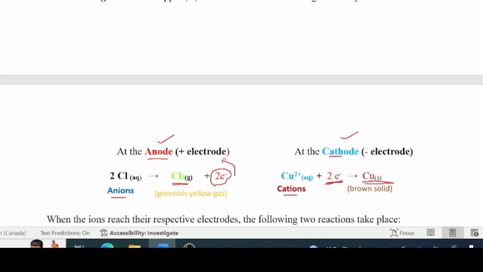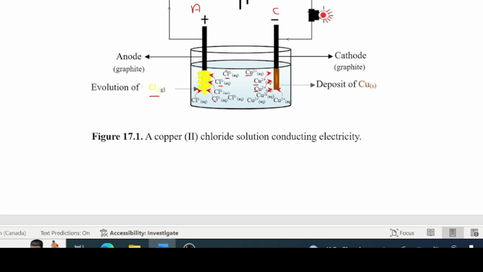So let's go back and watch this figure. The chloride ions are becoming molecules there because they're giving up all the electrons, and you're going to get chlorine gas bubbling through the solution here. If you carry out the experiment, you can actually smell the chlorine gas. If you have damp blue litmus paper here, this is a good test of chlorine. Chlorine is acidic. After it reacts with the water and the blue litmus paper, it will bleach it.